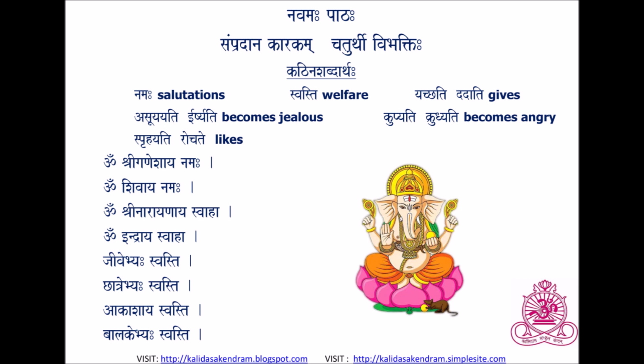Then, Jivebhyaha Swasti. Swasti, welfare. Jivebhyaha, to the living beings. Chhatrebhyaha Swasti, welfare to the students. Akashaya Swasti, welfare to Akash. Akasha means sky. So, welfare to sky. Balakebhyaha Swasti, welfare to boys. Whenever Namaha, Swaha, Swasti are used, the relative words should be in Chaturthi Vibhakti. Let us move on to next slide.